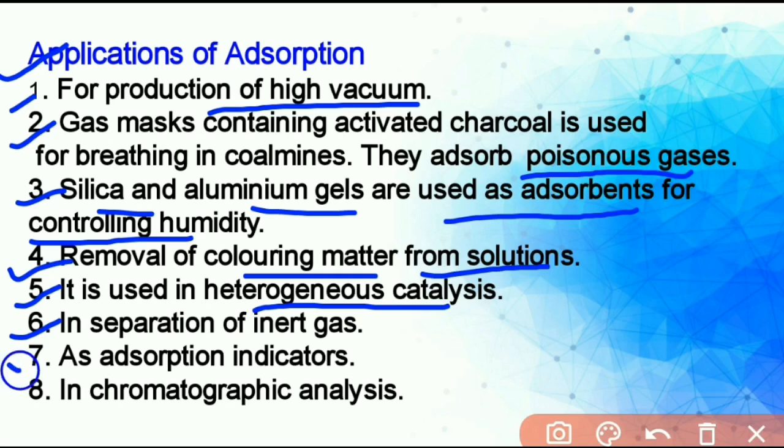Next, as an adsorption indicator, the surface of certain precipitates such as silver halide, and some dyes, have the property of adsorption, thereby producing a characteristic color at the end point. Last, chromatographic analysis. Chromatographic analysis is based on the phenomenon of adsorption and finds a number of applications in the analytical and industrial fields.